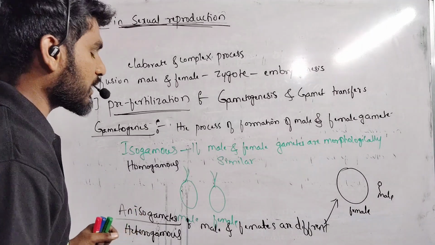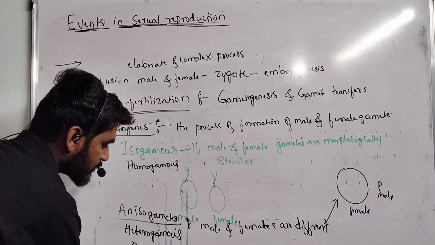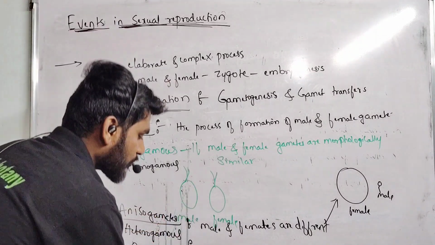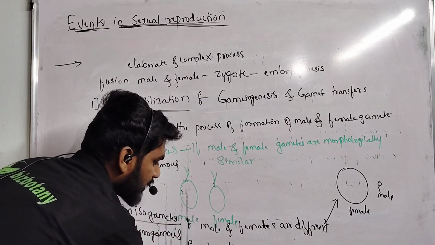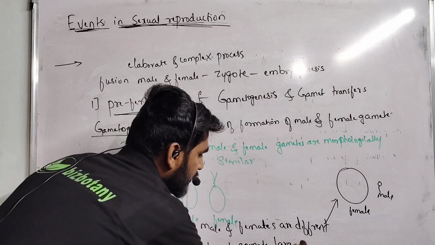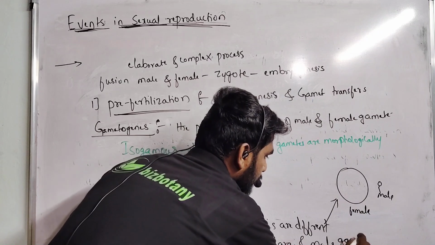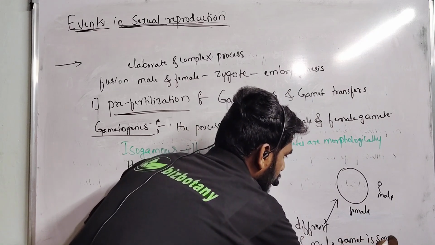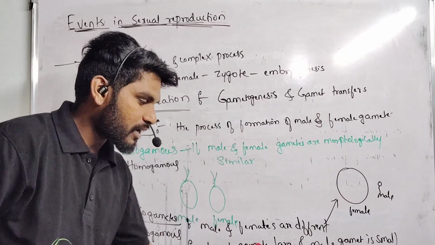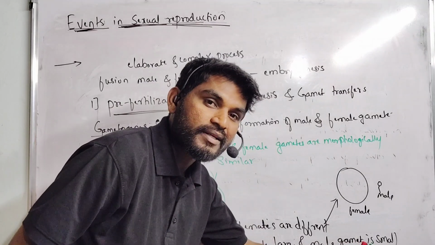Another type is oogamous type of gametes. Oogamous means the female gamete is large and inactive, and the male gametes are small and active.